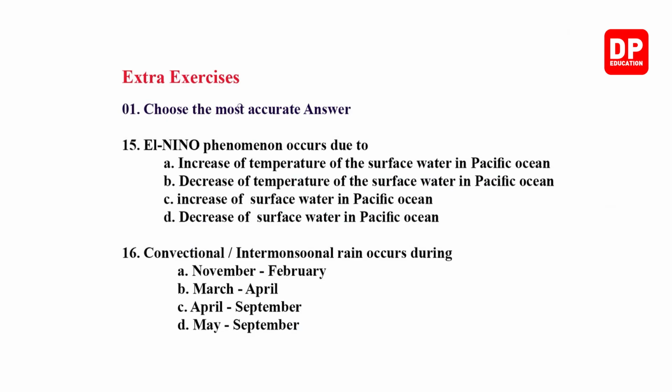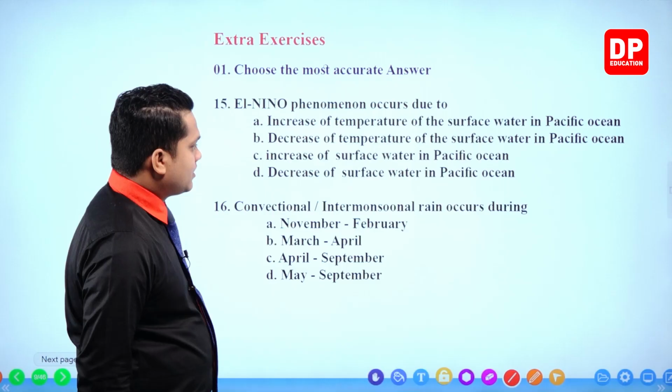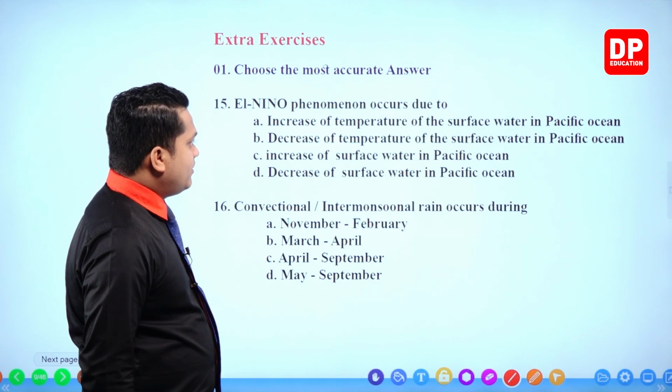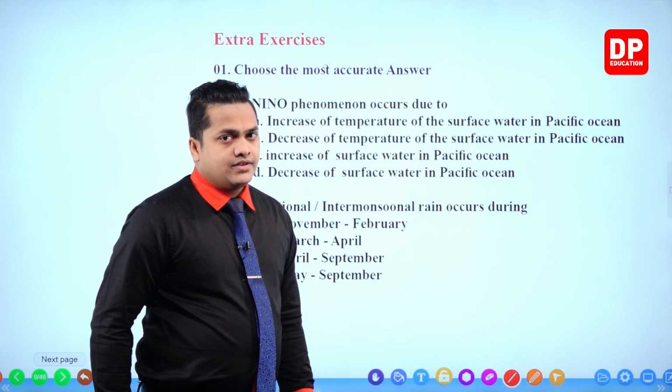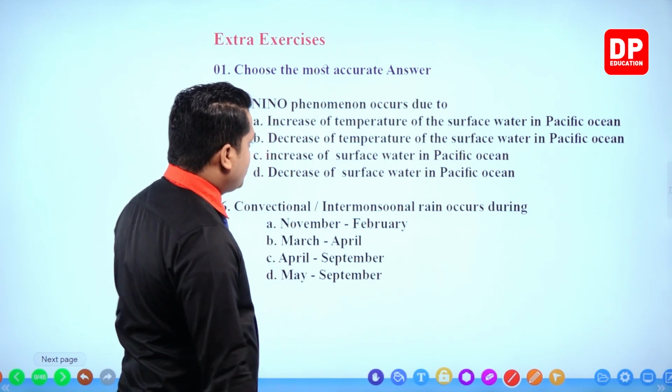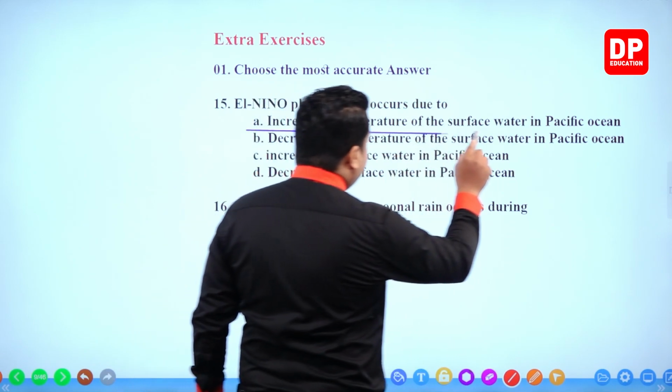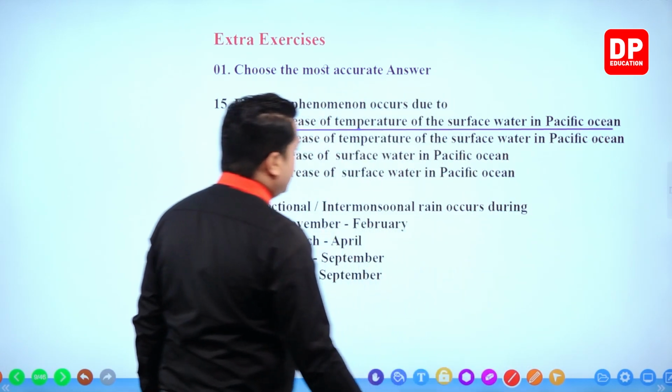El Nino phenomenon occurs due to increase of temperature of the surface water in the Pacific Ocean, decrease of temperature of the surface water in the Pacific Ocean, increase of surface water in the Pacific Ocean, decrease of surface water in the Pacific Ocean. You know that the El Nino phenomenon mainly occurs because of the increase in temperature of surface water of the Pacific Ocean.